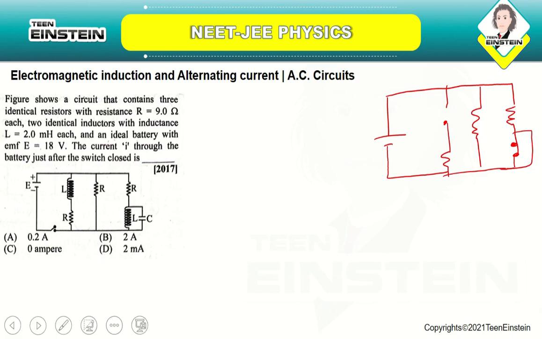Okay, so you have this inductance over here, so R, and this is I1, this is I1, and you are having R, and E is equal to I.